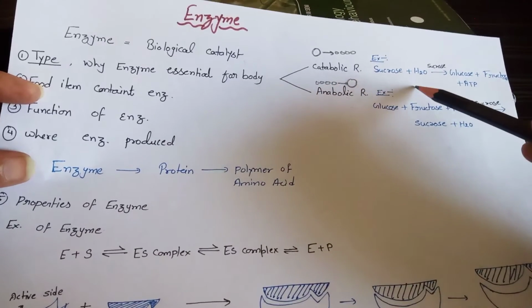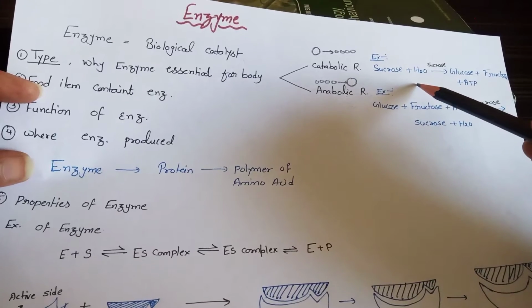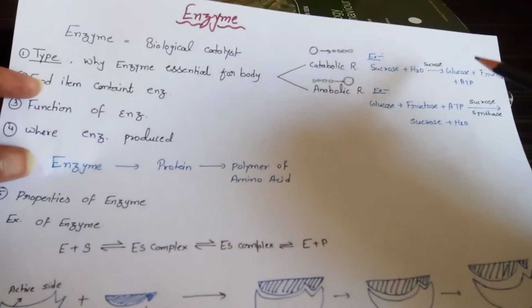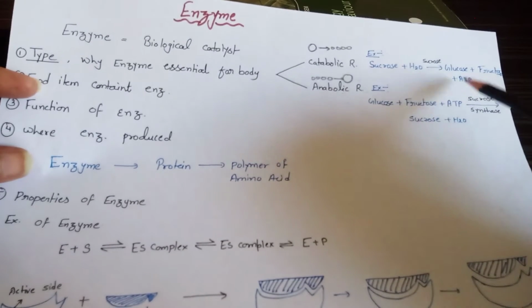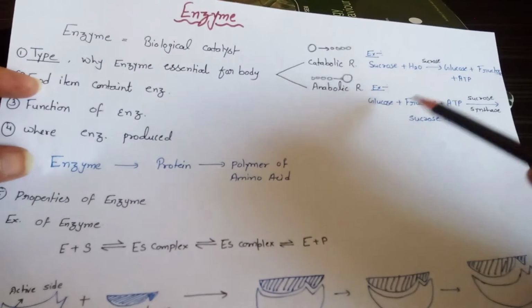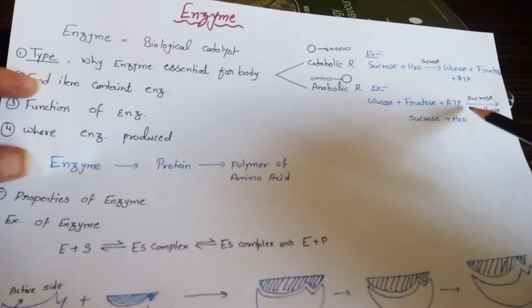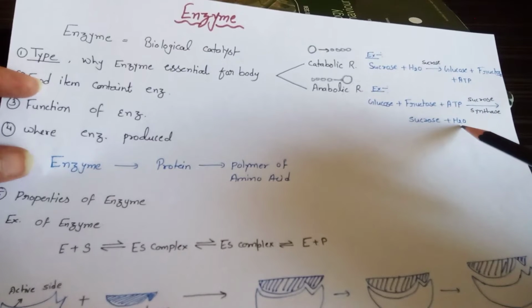For example, hydrolysis of sucrose: sucrose plus H2O in the presence of sucrase enzyme breaks down and makes glucose, fructose and ATP. And the anabolic reaction is just the opposite: glucose plus fructose plus ATP, with the enzyme sucrase, gives sucrose and H2O.